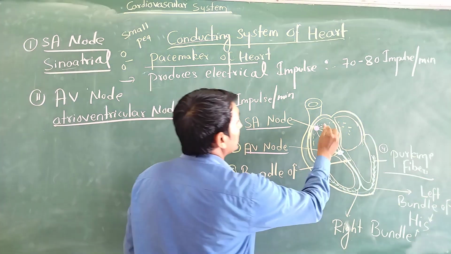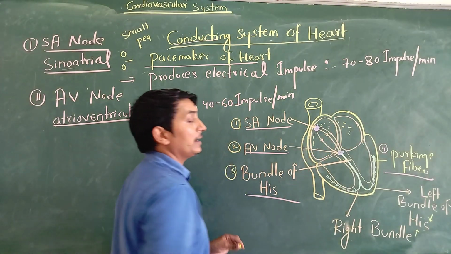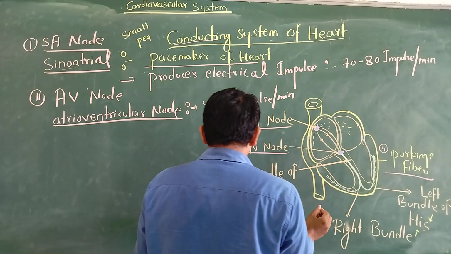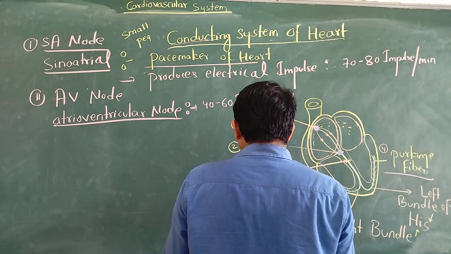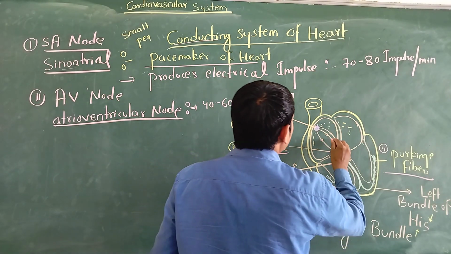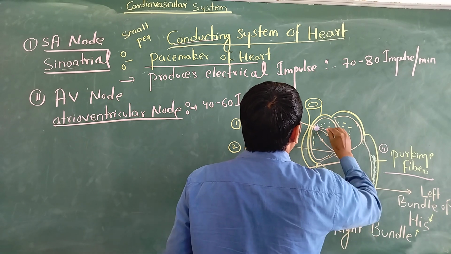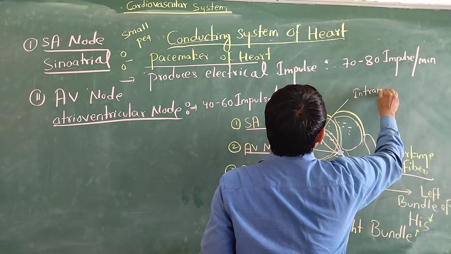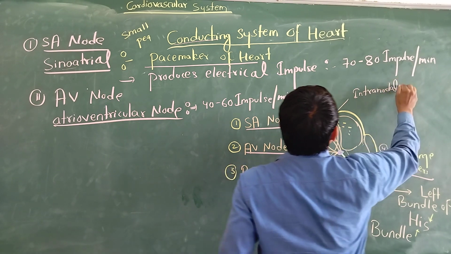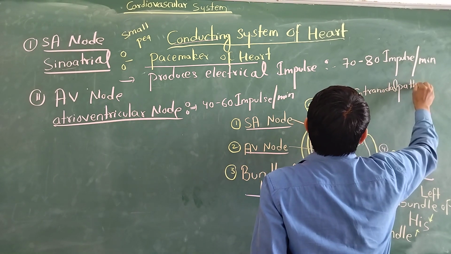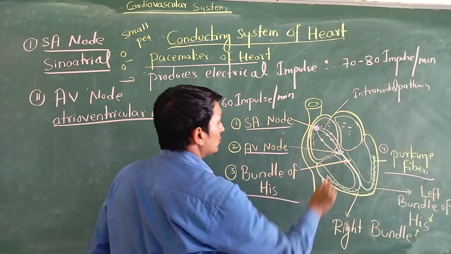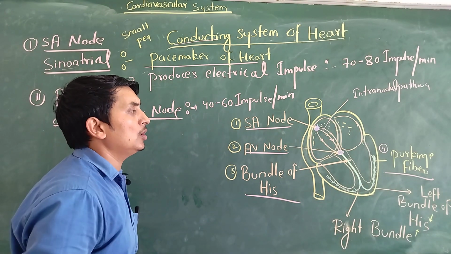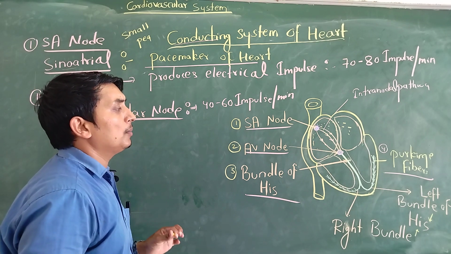Some impulses are taken by the right atrium, some by the left atrium. The remaining impulses are mainly passed to the atrioventricular node with the help of the intranodal pathway. This is called the intranodal pathway. With the help of the intranodal pathway, impulses mainly pass to our AV node. So the AV node receives electrical impulses from our SA node with the help of the intranodal pathway.